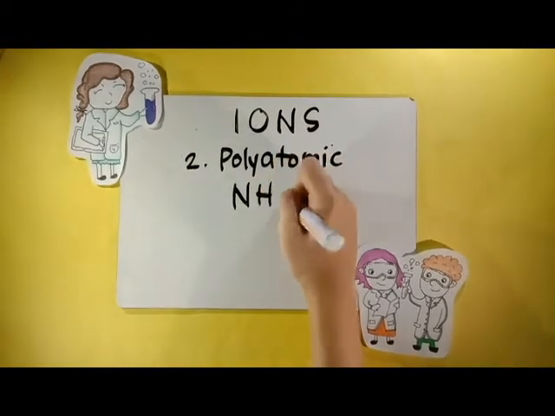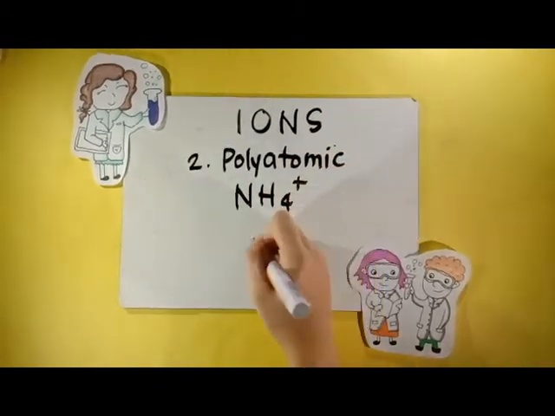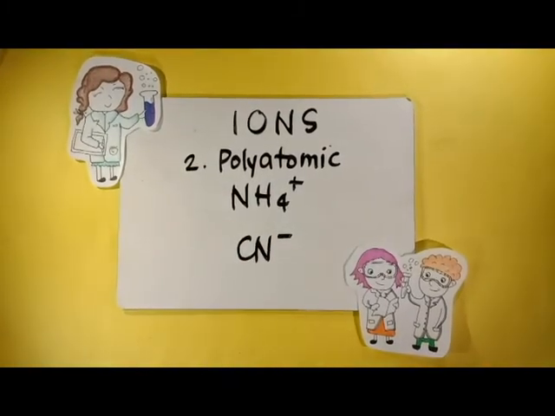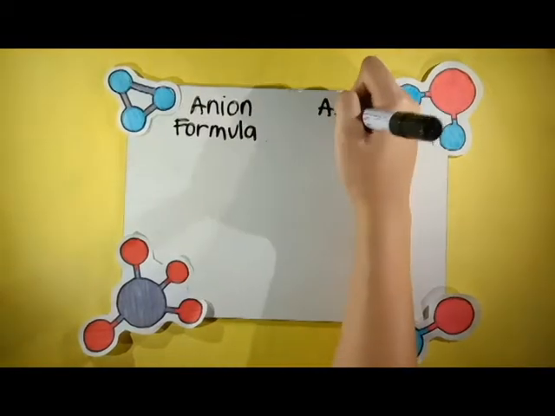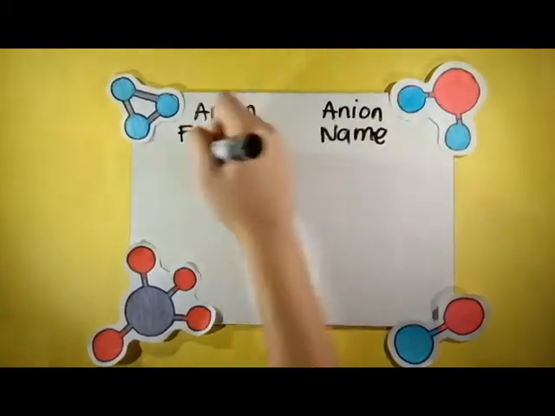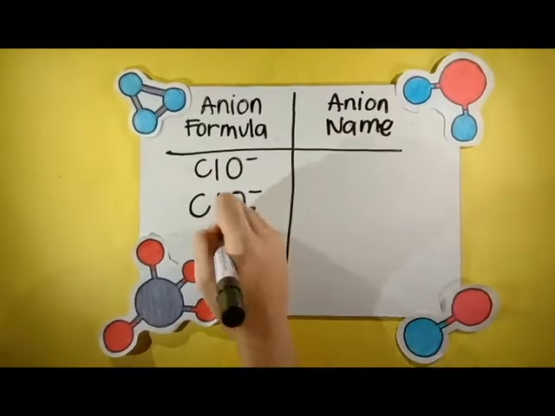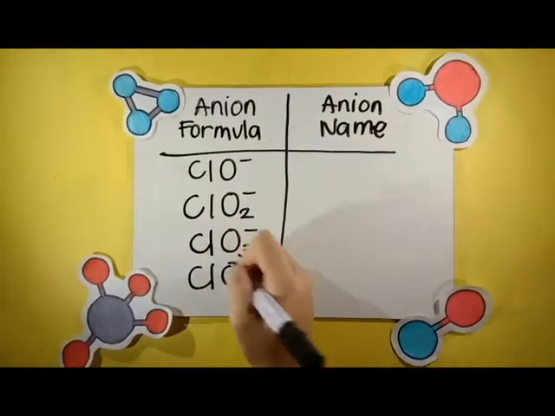The -ate form contains more oxygen atoms than the -ite form. However, if hydrogen is present in the compound, you will change the suffixes from -ate to -ic and from -ite to -ous. There are 4 variations of anion names in these polyatomic compounds.